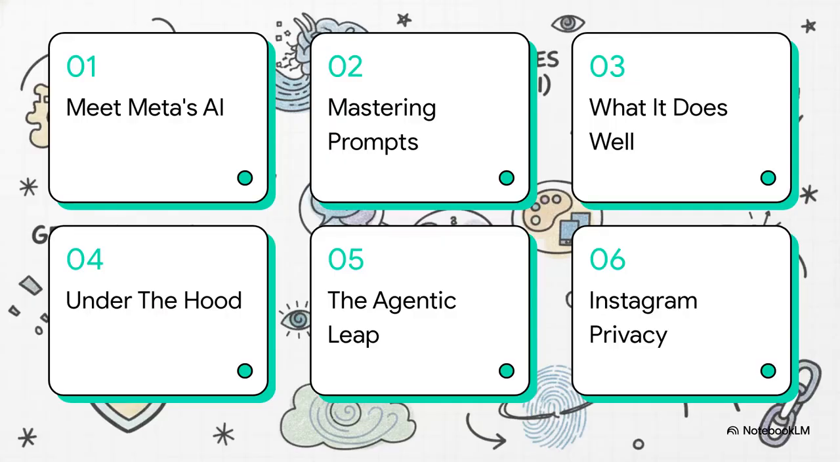To really wrap our heads around the shift, here's our quick roadmap for today. We'll meet the new tools, master the art of prompting, and figure out their best use cases. Then, we'll take a peek under the hood at Emu, explore the jump to the Muse agent, and finally, unpack that major Instagram privacy catch I hinted at.